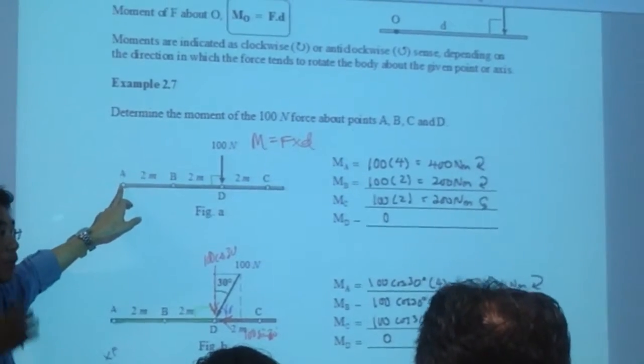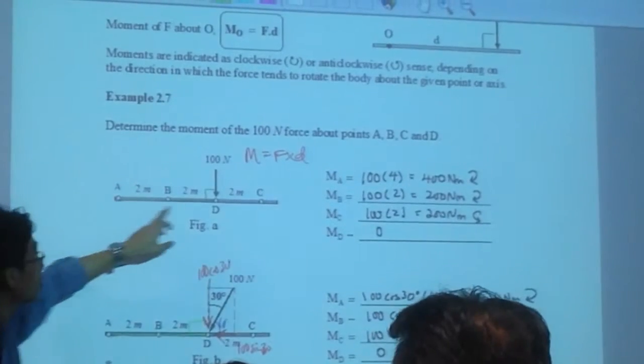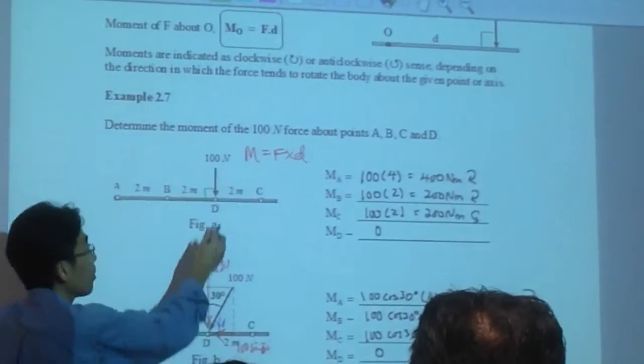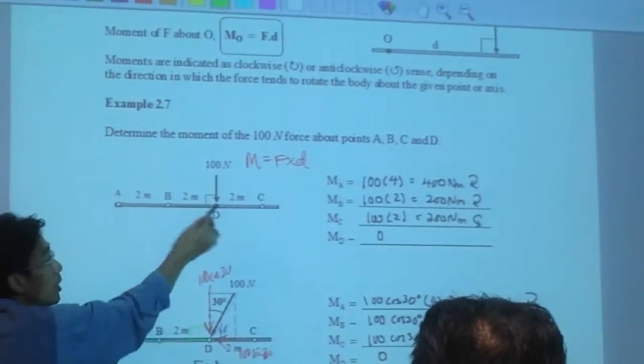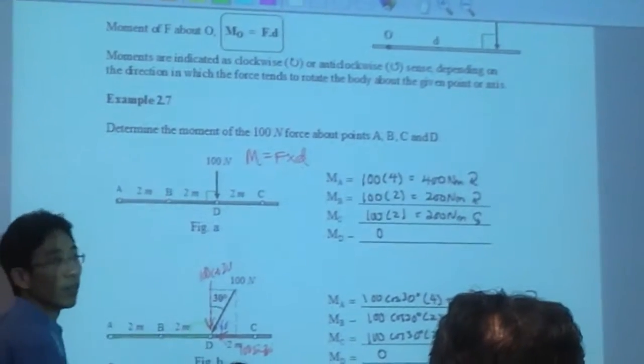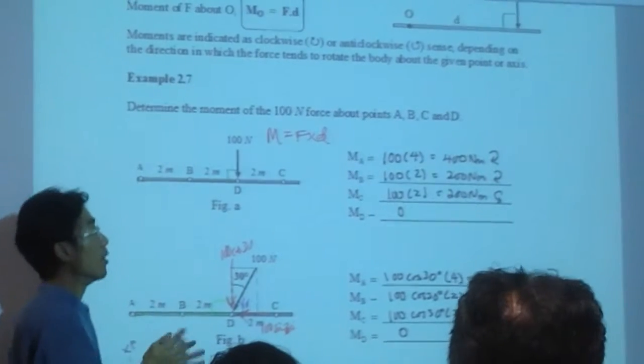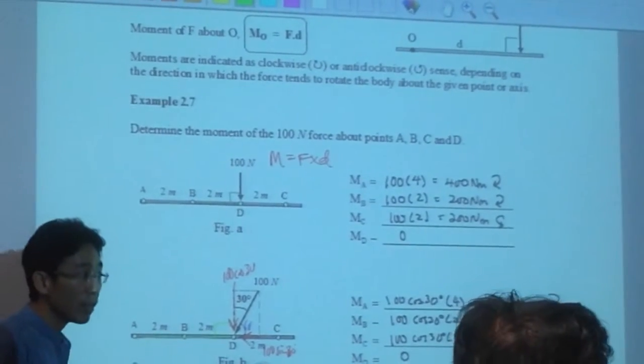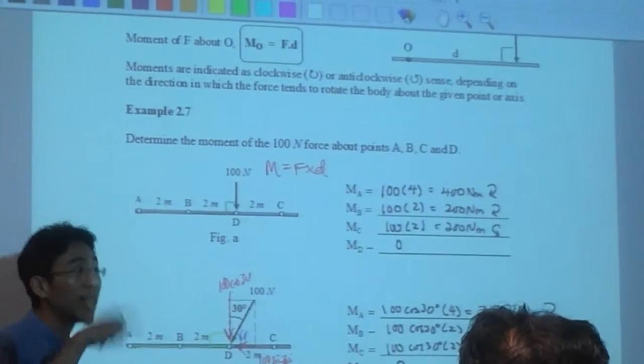Okay? What is the formula for moment? Force times perpendicular distance, not distance, perpendicular distance. What is the perpendicular distance? From A to this ball. You understand? Okay, now you already got the magnitude of the moment. Moment is a vector, so you require the direction.